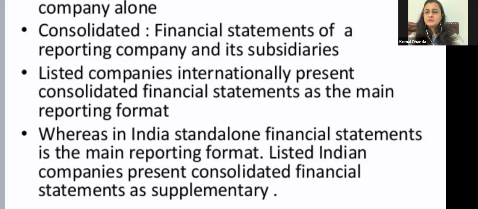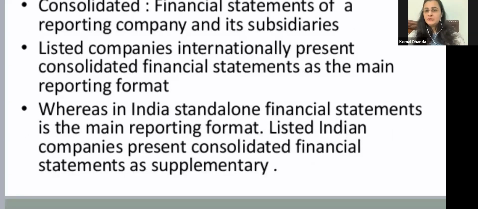Listed Indian companies present consolidated financial statements as supplementary. In India, what is the scenario? In India, all the companies mostly they are presenting standalone financial statements, but those companies which are listed in SEBI, they are also adding up and they are presenting the consolidated financial statement as supplementary reports.